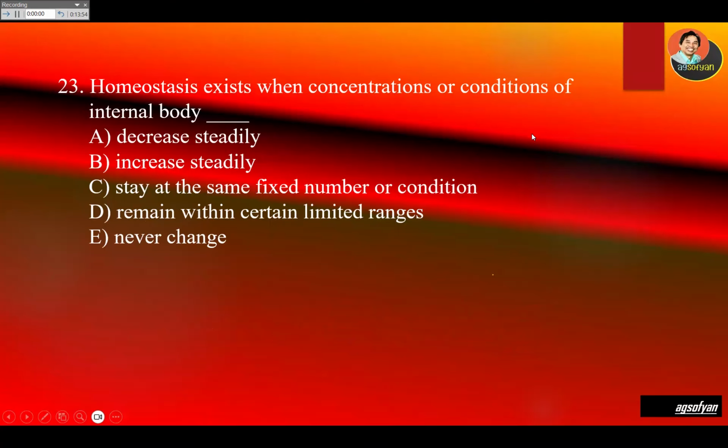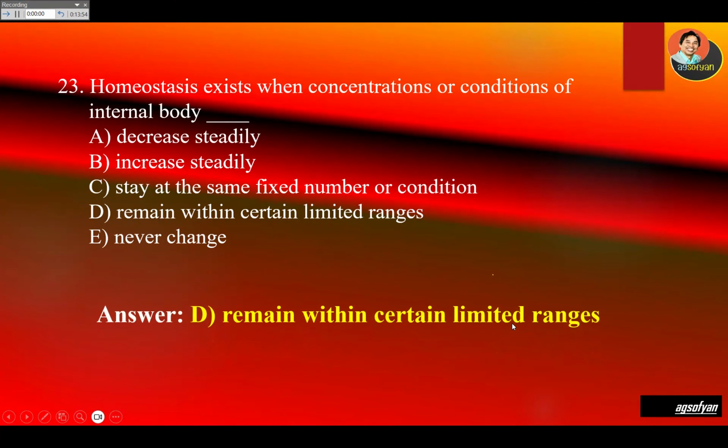Remember, like our body temperature, most people say 98. 98 is good, but 97 is still good, 96 still good, 99 also still good. So it's actually not one fixed number, but a limit. There is a range of numbers. So D should be the answer: a certain limited range. There is a range, not a fixed number, for homeostasis.